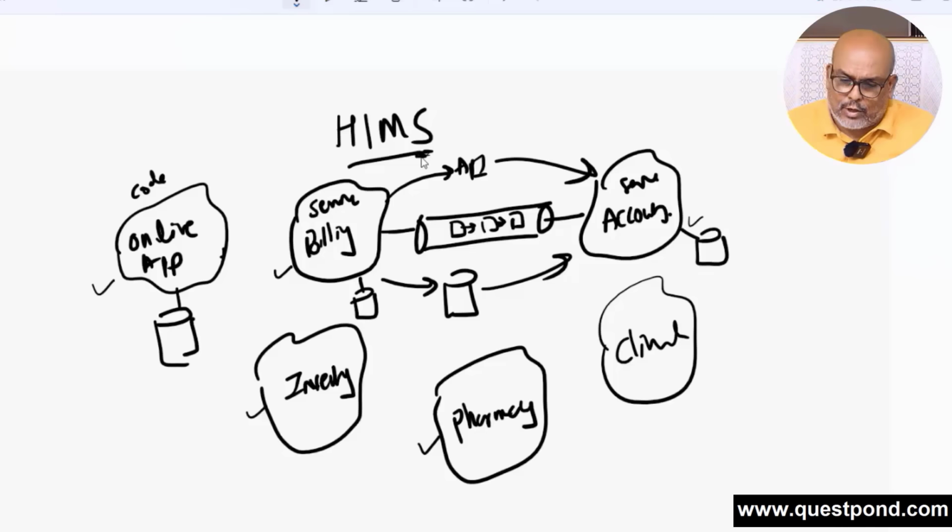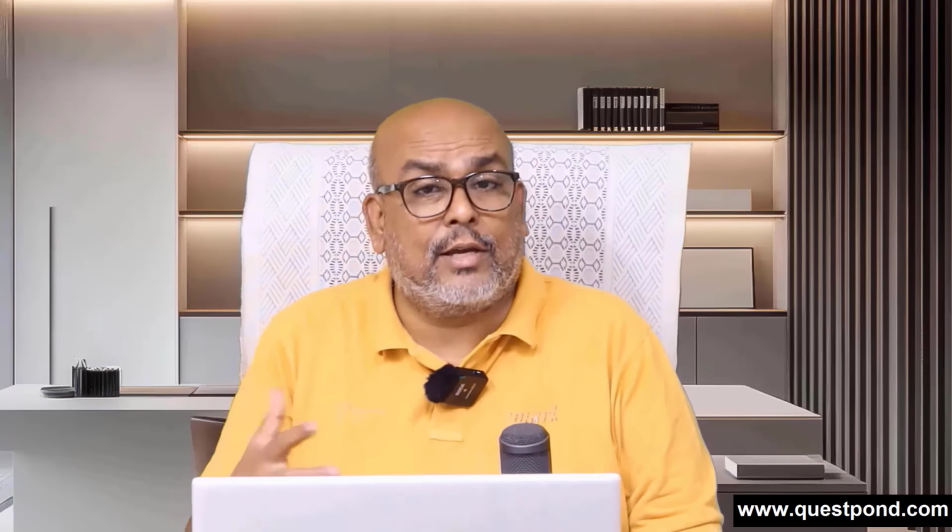Whatever way you choose to communicate between the services, please make sure that it is loosely coupled. So that's an example of how to visualize a microservice architecture. For example, for a hospital system, in the same way for ERP also you have different functionalities like inventory, payroll, accounting, and so on.